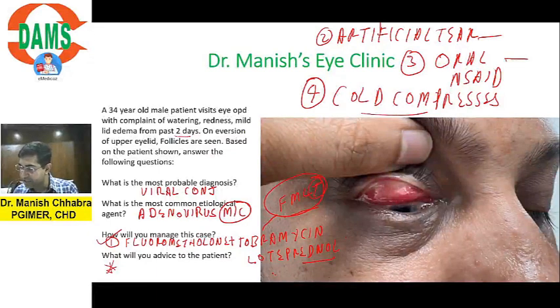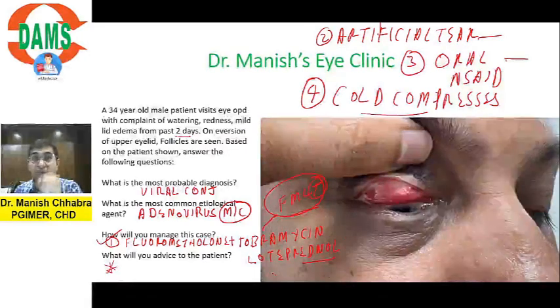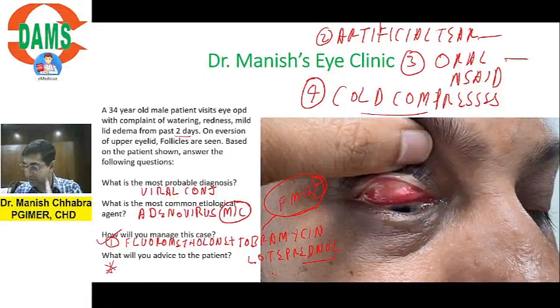Rationale behind the NSAID: because there is inflammation, it will help in lowering the inflammation. But you will give it orally. Don't give topical NSAID. That is corneal toxic, right?